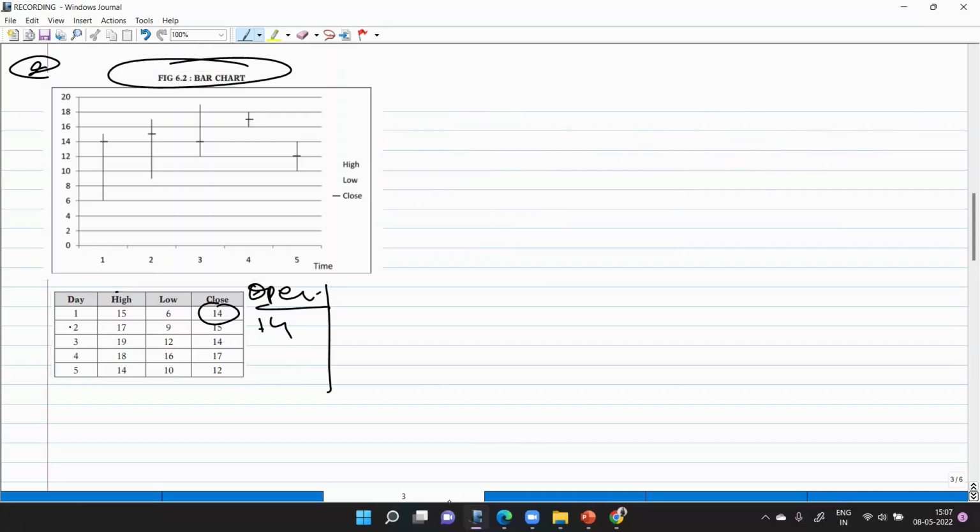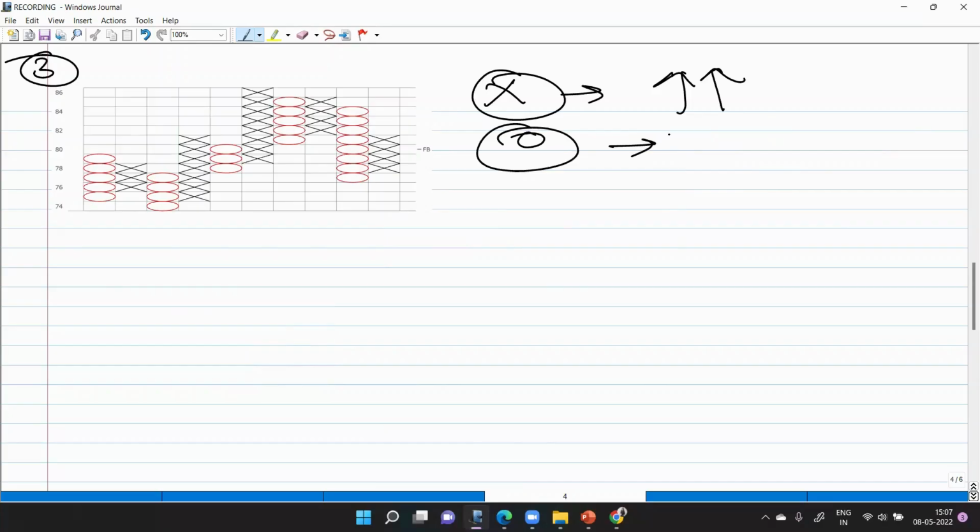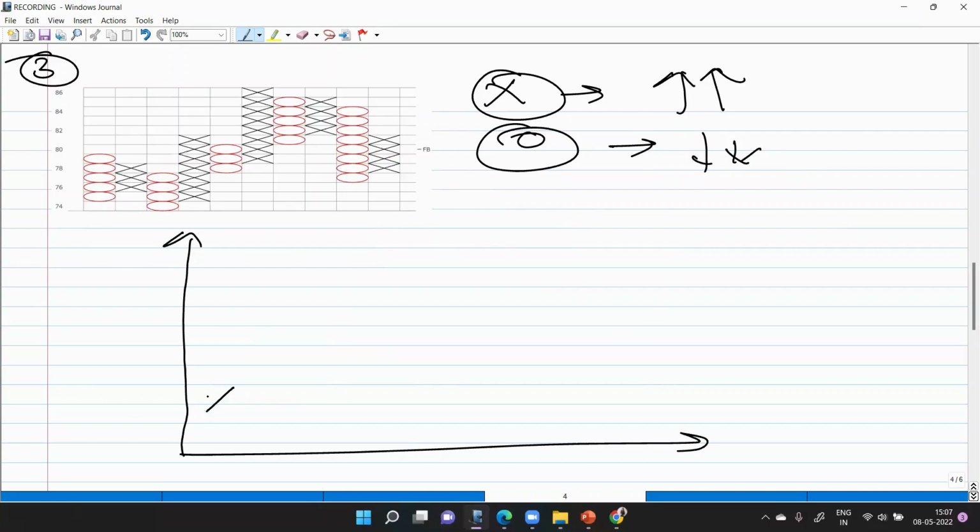ठीक है. Now the third kind of graph that we are going to do is the point and figure chart. See, you need to remember this. X denotes the increase in the share price and O implies decrease in the stock price. Now let's say on the day, अब क्या हो रहा है? The shares are increasing. ठीक है. 10, 20, 30, 40, 50. So whenever there is an increase in the price of a share, we make X.